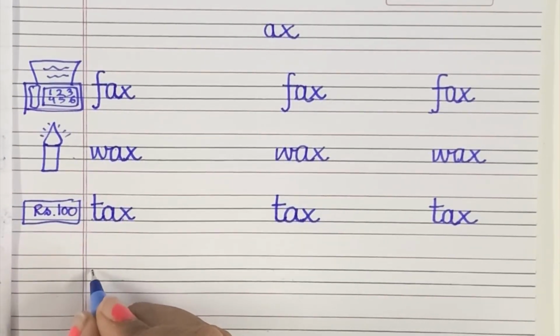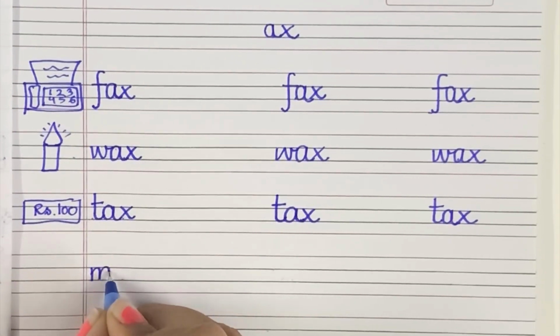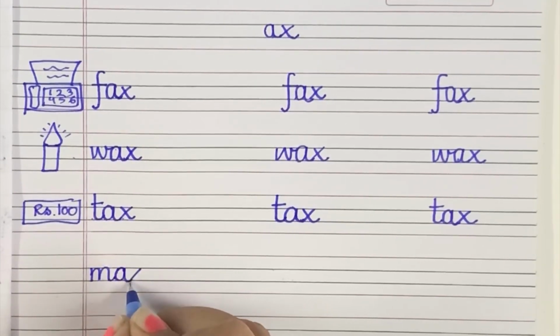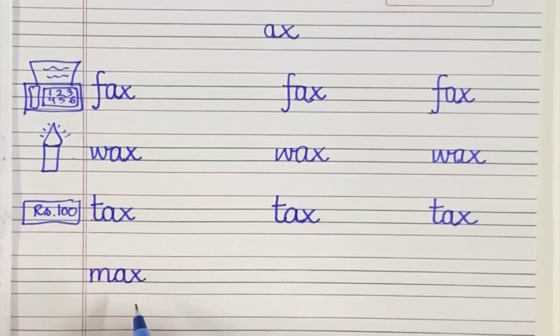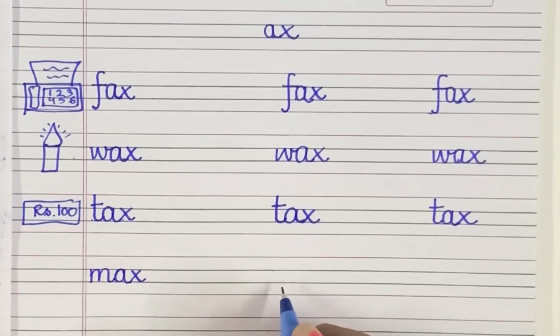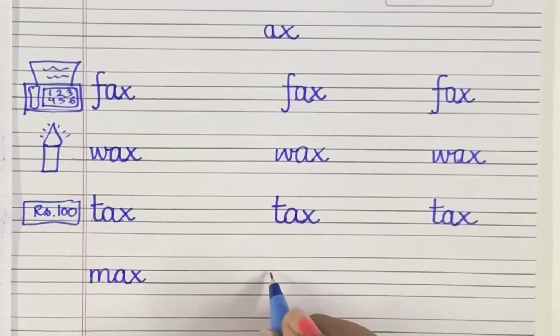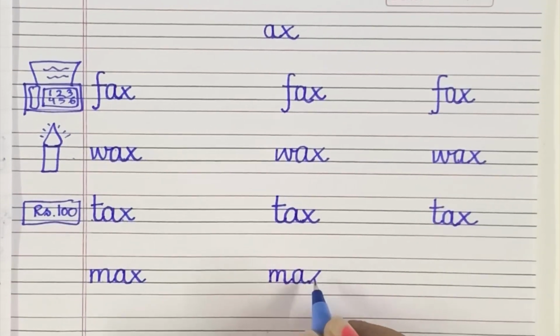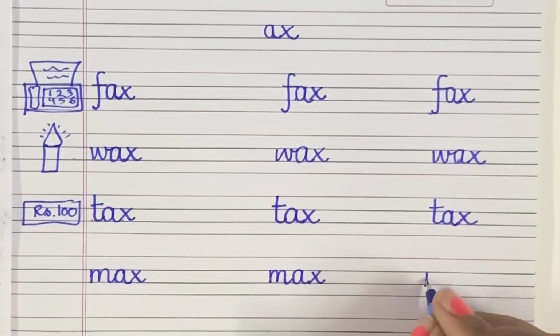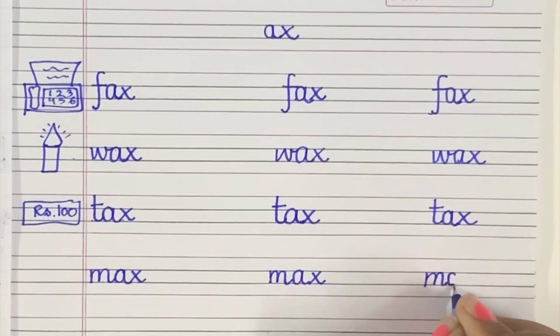Next word is max. Ma having a tail. We will join ma with axe sound. This becomes max. Max is the short form of maximum. Maximum. हम बोलते हैं ना कोई भी चीज मैक्सिमम है यानी कि अधिकतम है, हाईएस्ट है. So write down once again. Ma, axe. This becomes max. Ma, axe. This becomes max. Okay.